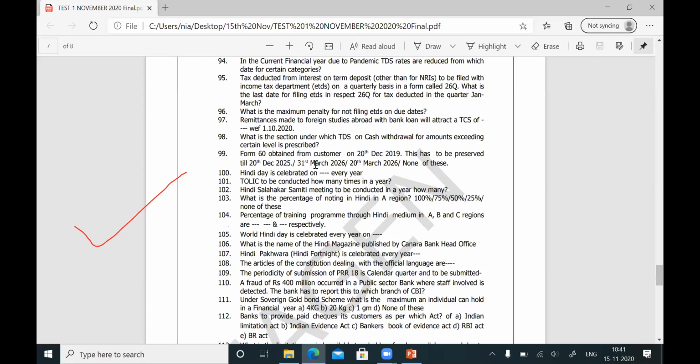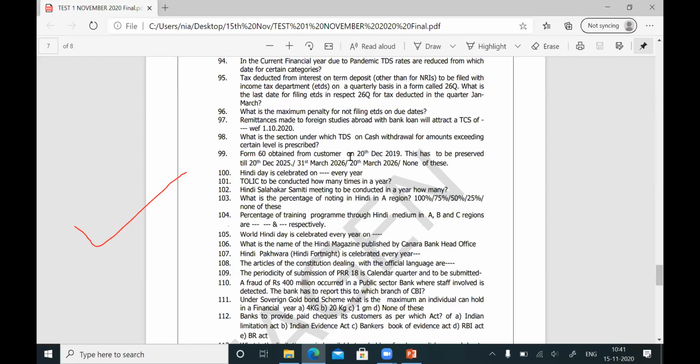So the Form 60 obtained from the customers, the bank has to retain for a period of 6 years from the end of the financial year in which it is obtained. So again, I repeat, Form 60 obtained from the customers to be retained by the banks for a period of 6 years from the end of the financial year in which it is obtained. So that is the question. That is the answer. Now let us see the example here.